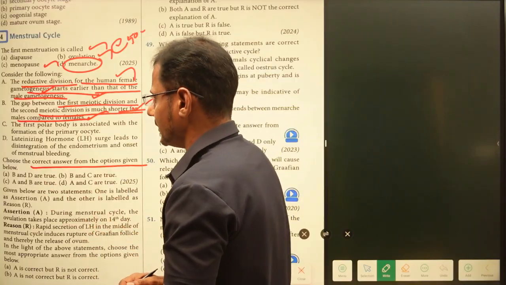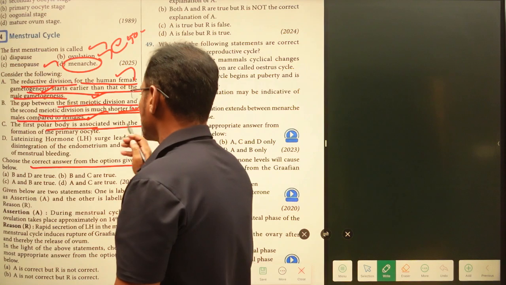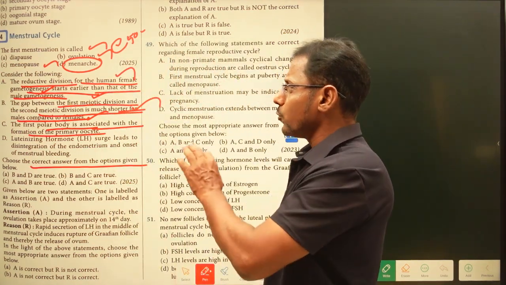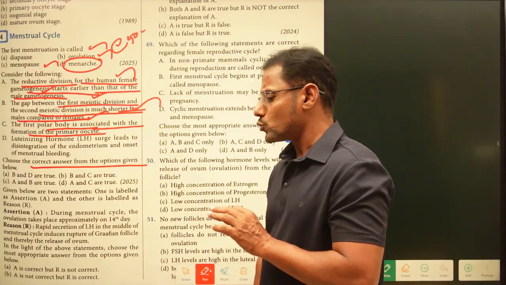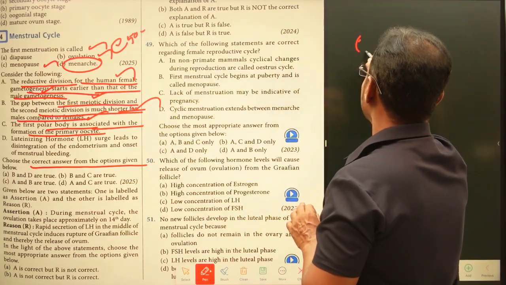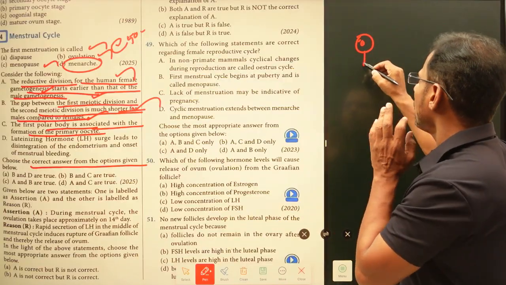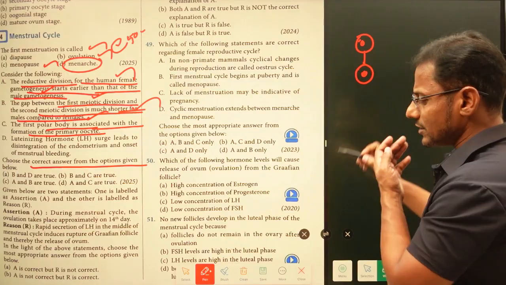Let us see the third statement. The first polar body is associated with the formation of the primary oocyte. No, it is not the right statement. This is the oogonia, and from the oogonia the primary oocyte is developed.